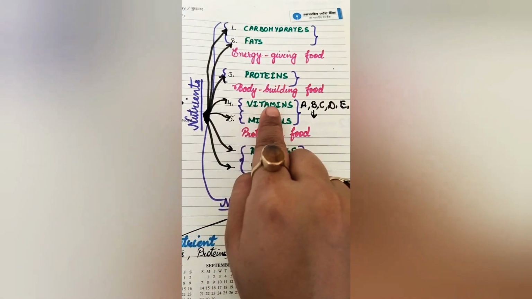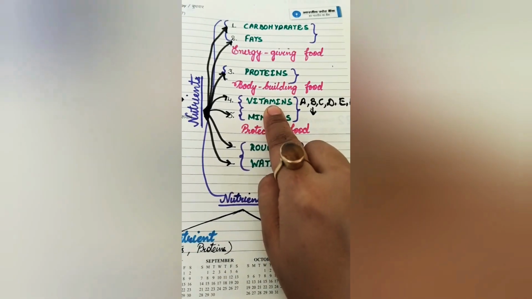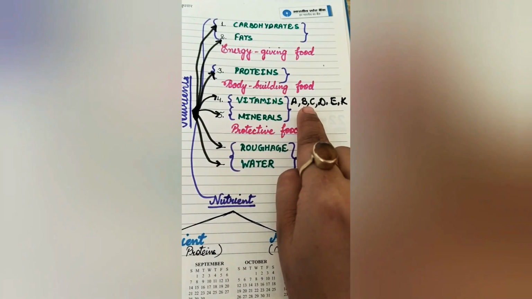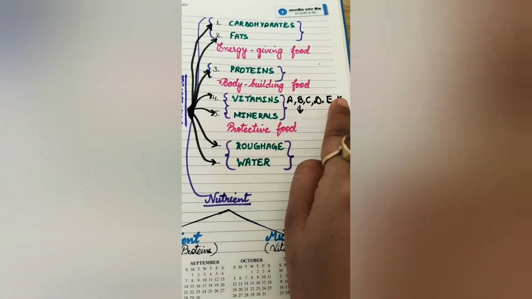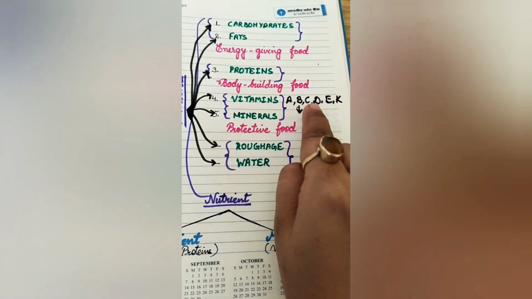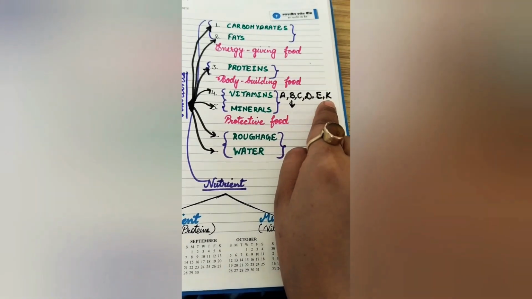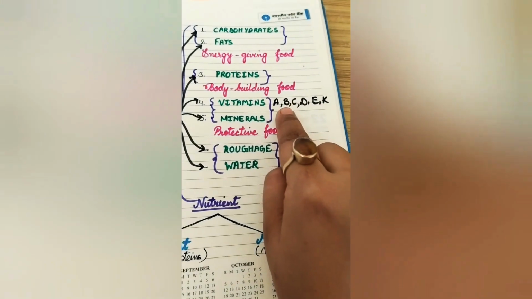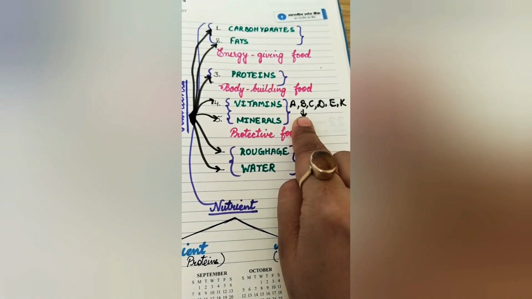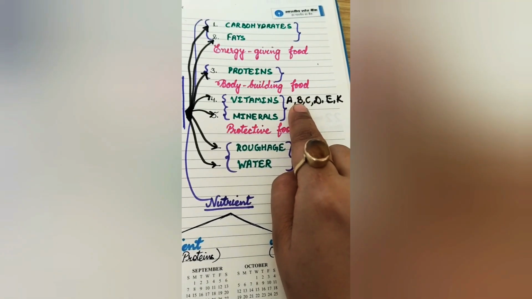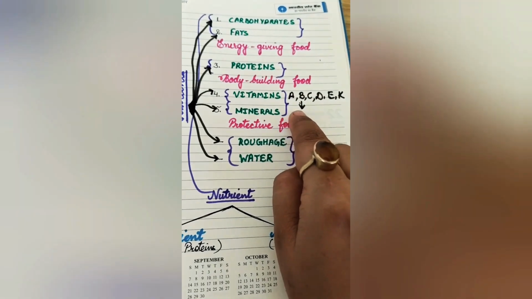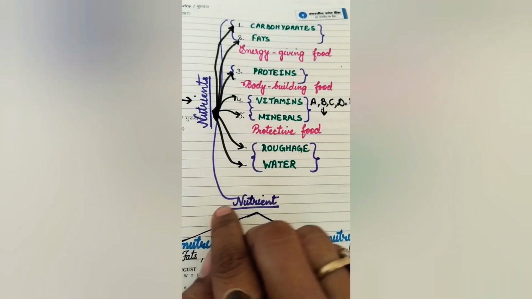The next category of nutrient is vitamins. Vitamins are of 6 kinds: A, B, C, D, E, K. Like vitamin A, vitamin B, vitamin C, vitamin D, vitamin E, and vitamin K. Children, vitamin B itself has a lot of kinds, right? B1, B2, B3. That's why we say vitamin B complex, because it has its own different categories.